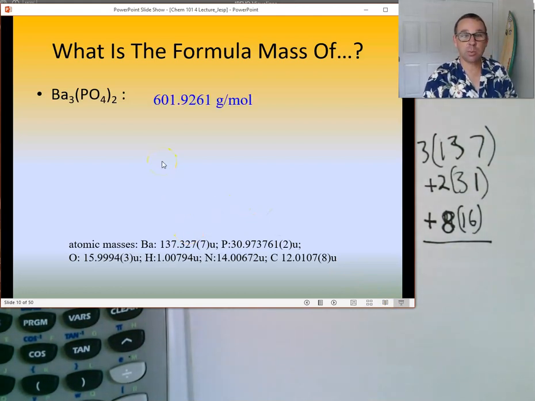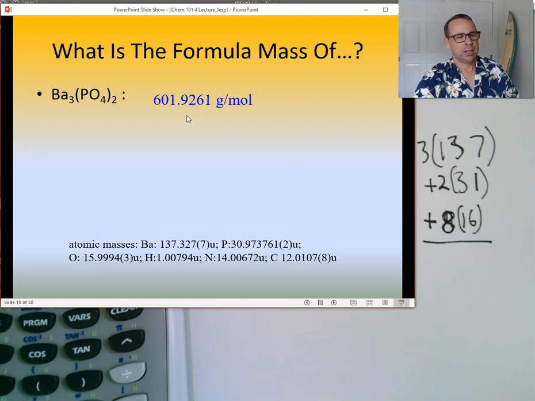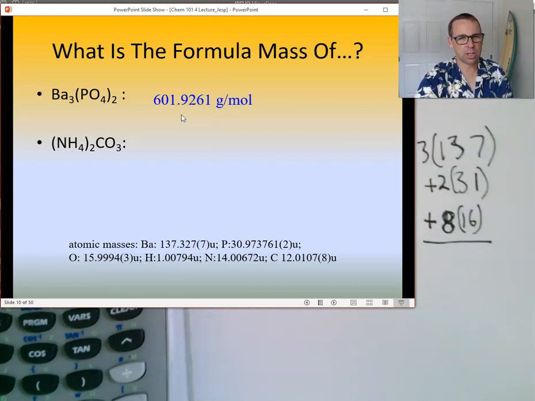Very good. 601.9 if we would have added up all those decimal places. So you see that to make sure we add up the appropriate molar mass, we need to be sure that we can determine how many of each element there are. And we've had lots of practice, so we're good at that.